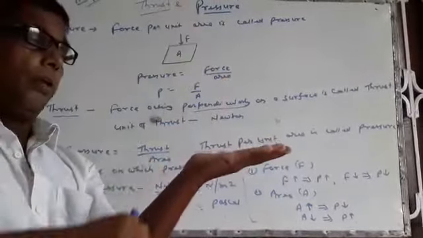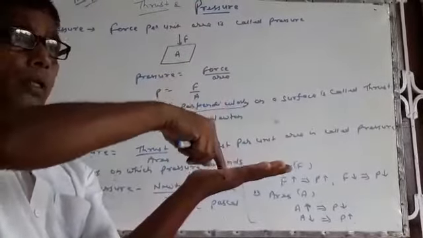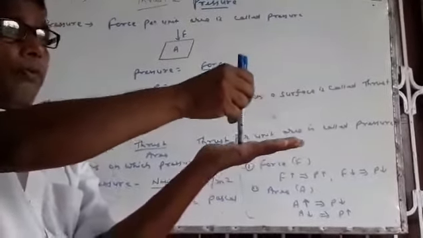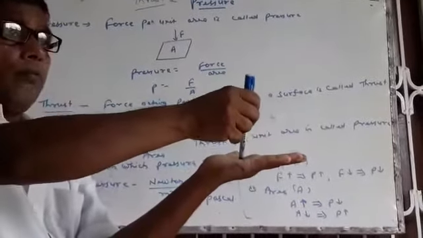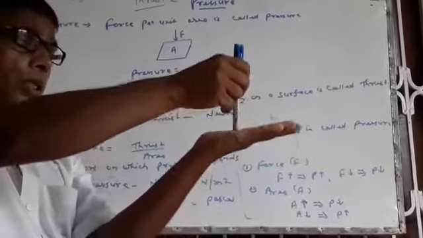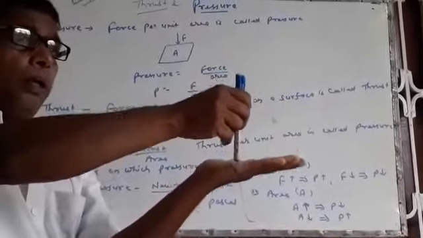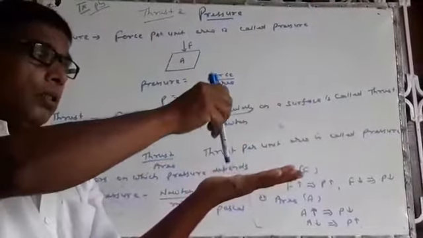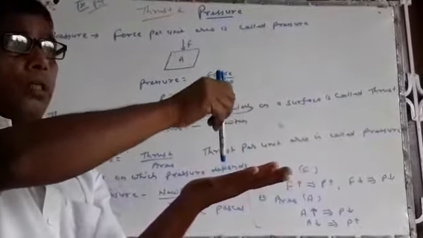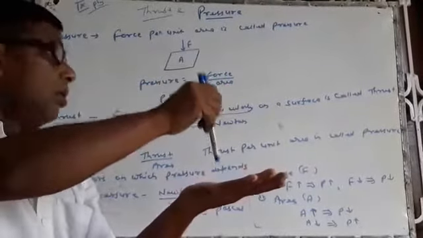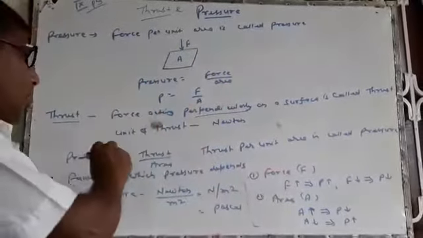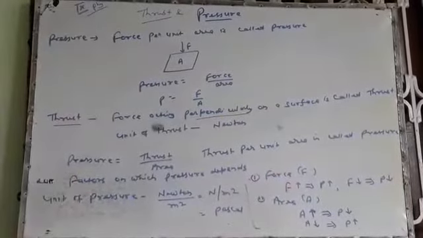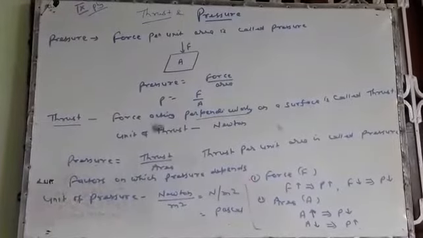If the force is applied on the same surface but not at right angle, in an inclined way, at an angle below or more than 90 degrees, this means not perpendicularly, it is not called thrust. To be thrust, the force must act on the surface at a right angle. So in definition, it is clear: force acting perpendicularly on any surface of an object is known as thrust.